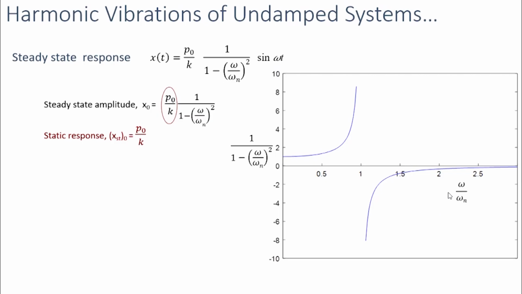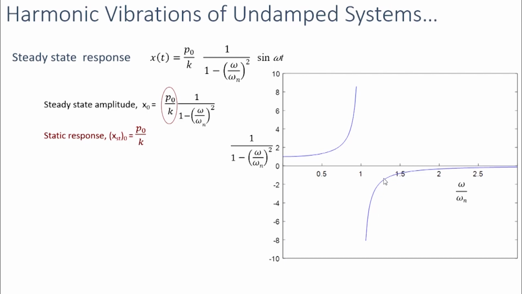And when the forcing frequency increases even more, when the frequency ratio is much higher than 1, this factor will reduce and become very close to 0. So the amplitude of the steady state response will be close to 0. It will be much less than the static response.